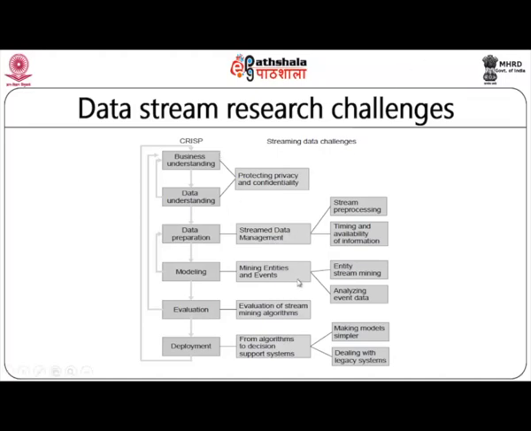Mining on the entities and events from a stream becomes difficult because with restricted memory you have to work on all the entities or events that occur in a data stream and retain a summary of it. Evaluation of stream mining algorithms is still not standardized, and there are not enough metrics for evaluating them. Finally, developing a decision support system using stream mining requires voluminous data as well as memory.